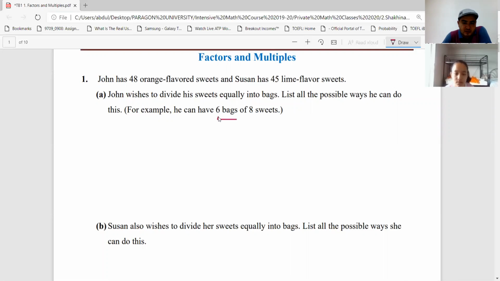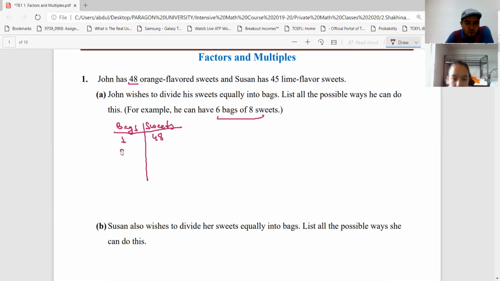Now 6 bags, maybe we can add this. How can we do that? If I write here number of bags, and here sweets inside that bags, right? For example, if you have 1 bag, here we are talking about all the factors, right? 1 bag, and each bag has how many sweets? 48, right?